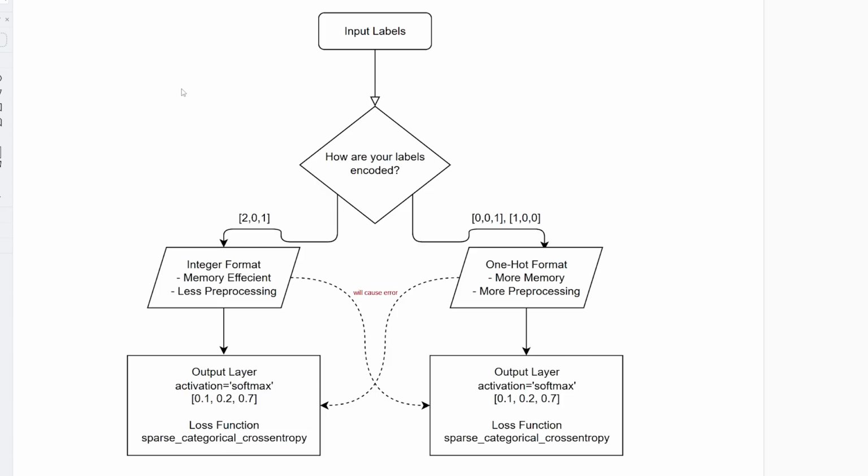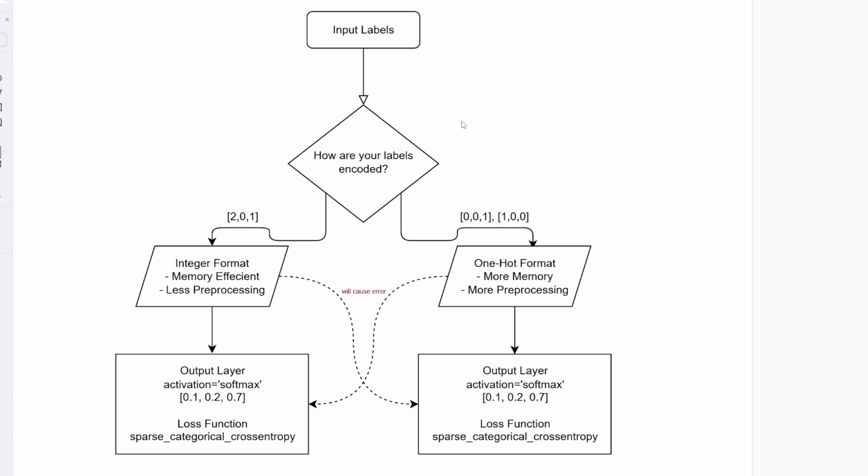But now with this particular problem with single label multi-class classification, we have a label, and this can be any number, and each of those numbers represents a single class in our set of classes that we can choose from. And what we need to do is decide how we're going to encode those labels. Currently, they're just numbers, like I said, like 0, 1, 2, 3, 4, 5. We actually have to make a choice.